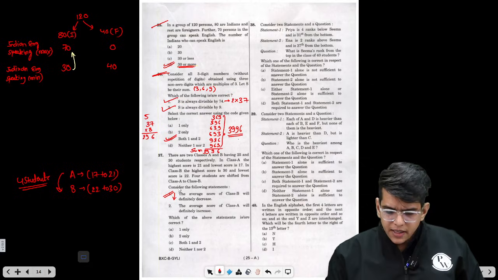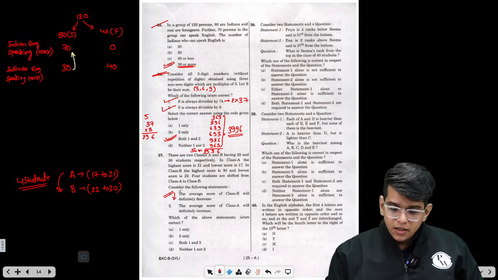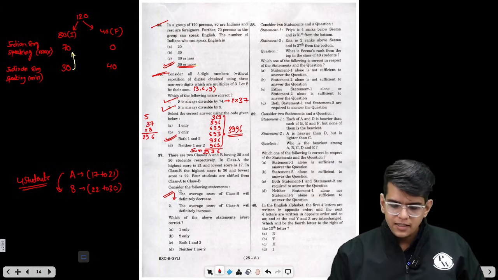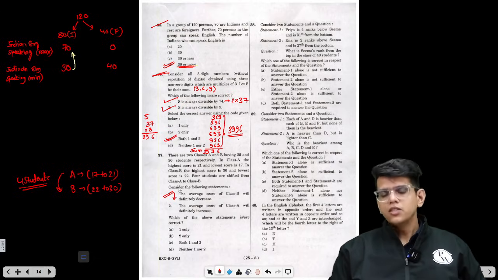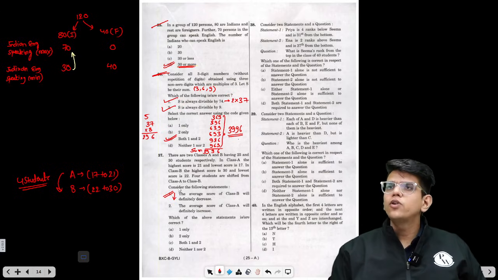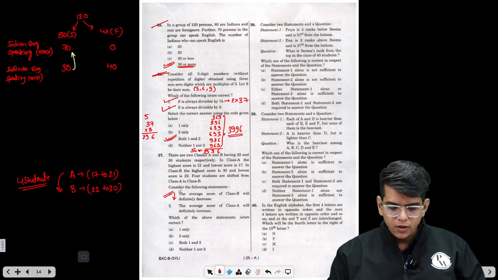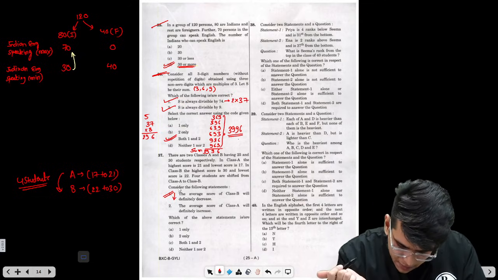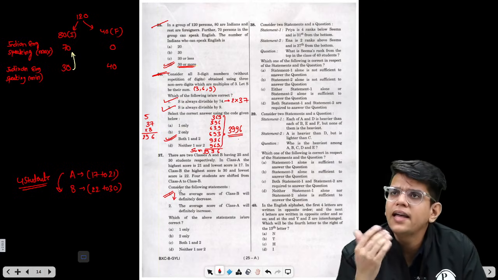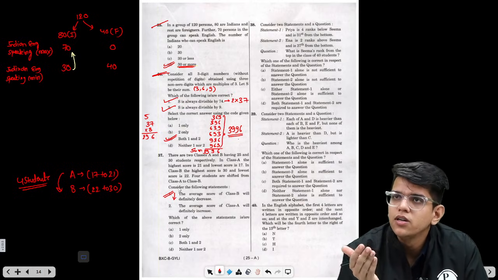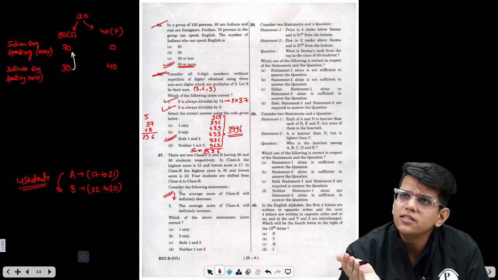Now the second statement is that the average score of class A will definitely increase. You can't say this. Suppose the average of class A was 20 and all the 4 entries moving from class A to class B are higher than 20. So if all the entries having 21 as their value move from A to B, then the average will decrease.